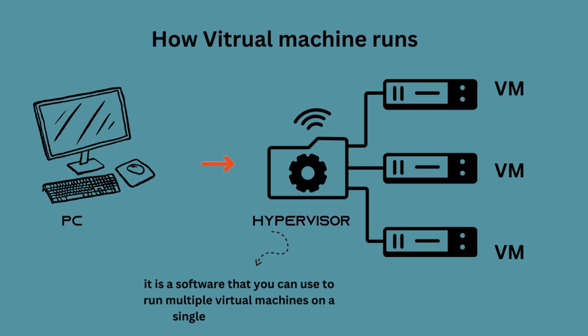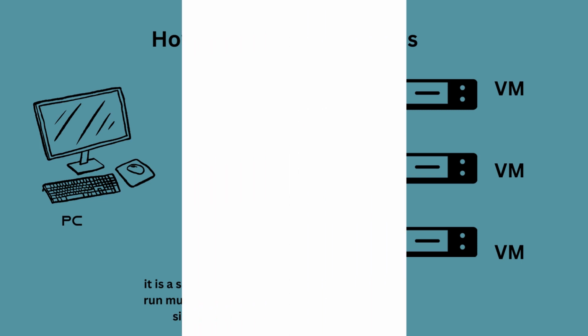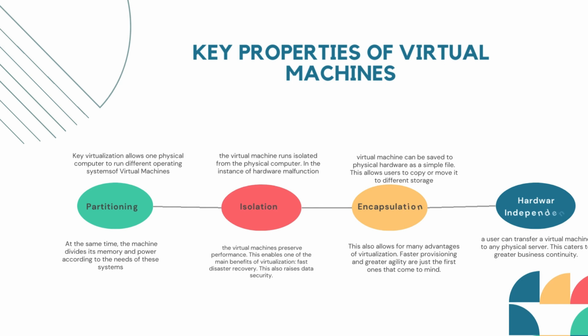Let's talk about our next topic. Well, virtual machines offer isolated computing environments on your shared physical hardware. A VM is encapsulated, meaning it has its own set of files. This encapsulation makes VMs more portable and easier to manage. They virtualize physical hardware components like CPUs, memory, storage, and network interfaces. And lastly, independence: a user can transfer a virtual machine to any physical server. This makes for greater business continuity.